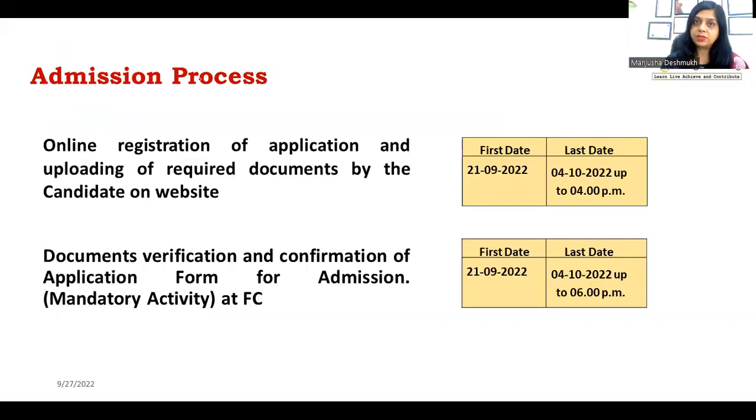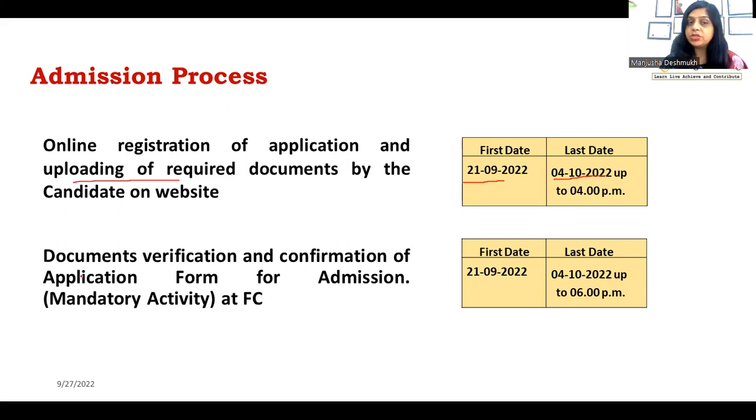Then the admission process. The admission schedule is already out for engineering admissions of 2022 and 2023. So there is online registration of application and uploading of required documents by the candidate on the website. What is the duration? It is from 21st September to 4th October. So you have to register. Whether you want to go for the online process or the offline process, you have to register yourself on the website, and upload your application.